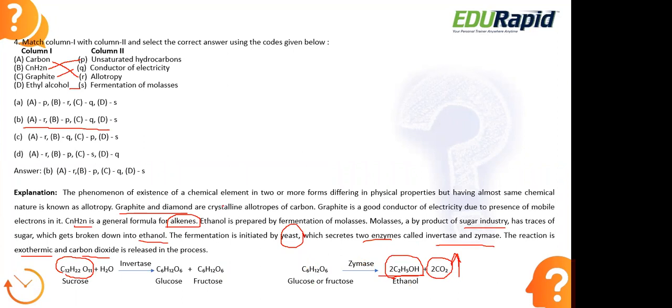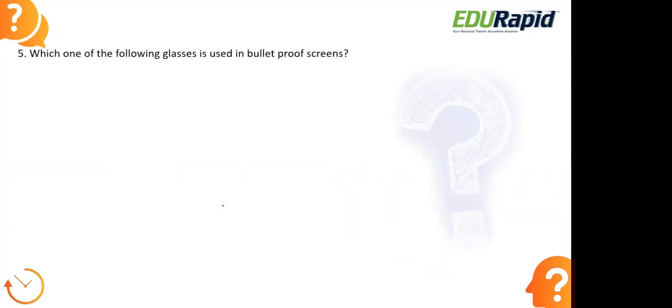Okay, moving to the next question now. Which one of the following glasses is used in bulletproof screens? Soda glass, Pyrex glass, Gina glass, reinforced glass.